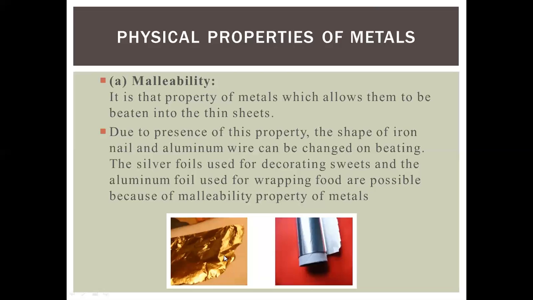Silver can be changed into very thin foil, which is used for decorating sweets. Aluminum foil is used for wrapping food. This is all due to malleability. So malleability means changing the metal into thin sheets. This is the first physical property of metals.